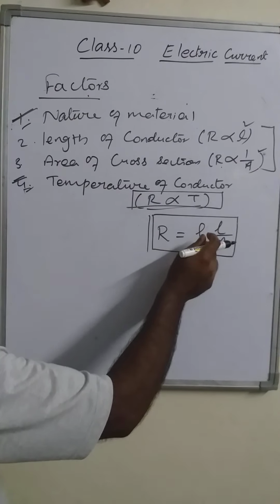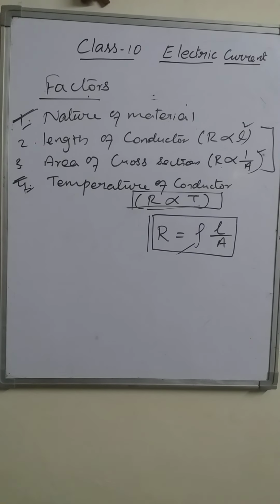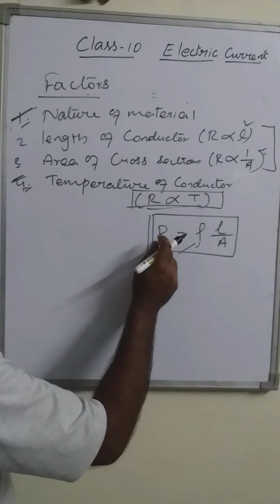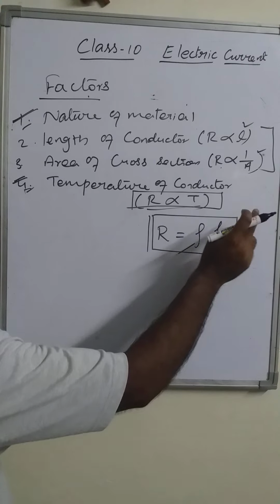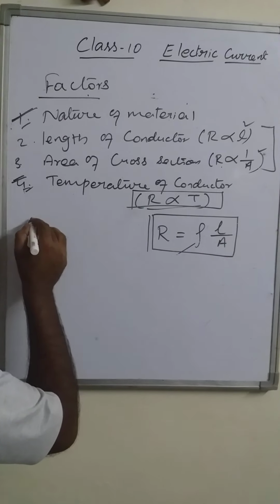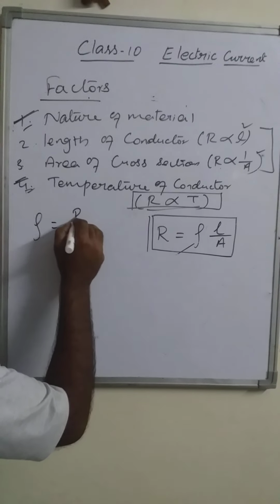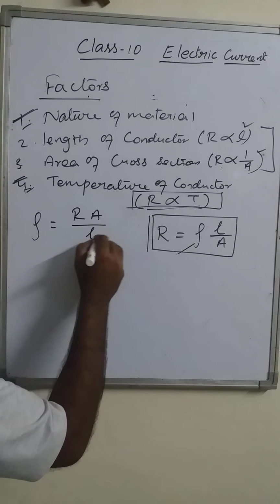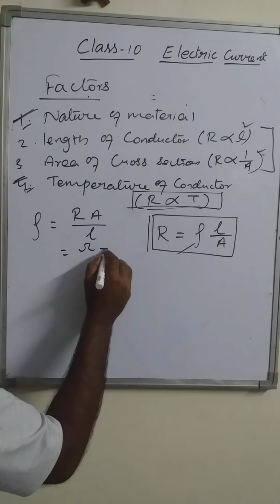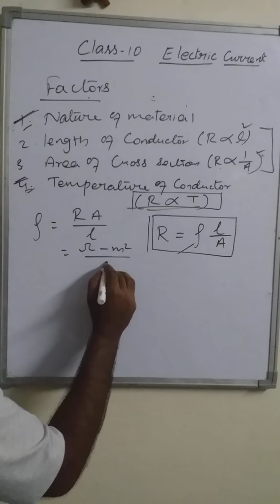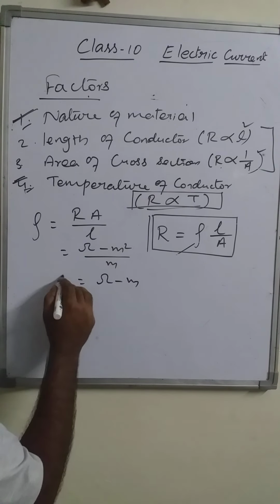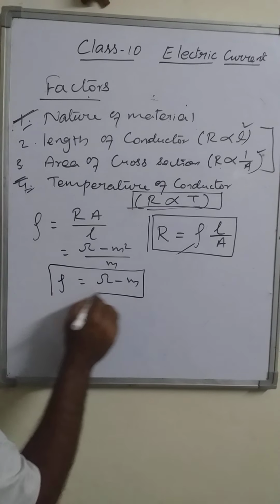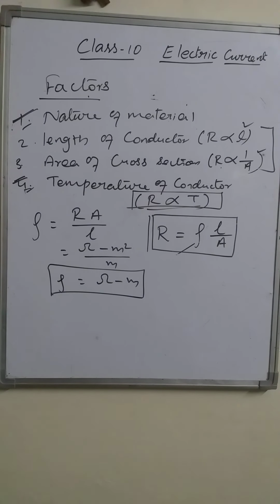Now let us see the unit of resistivity first. We know the unit of resistance, ohm. The unit of length, meter. This is meter square. So resistivity equals R A upon L, and it is ohm meter square upon meter. So it gives ohm meter. The SI unit of resistivity is ohm meter.